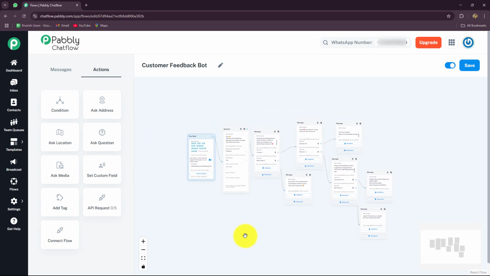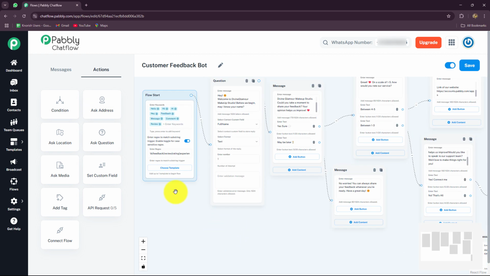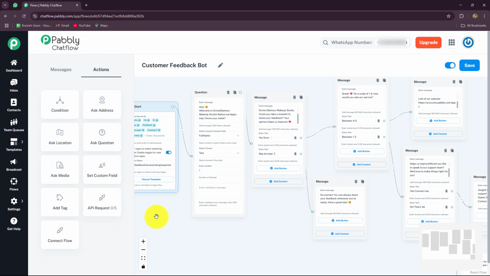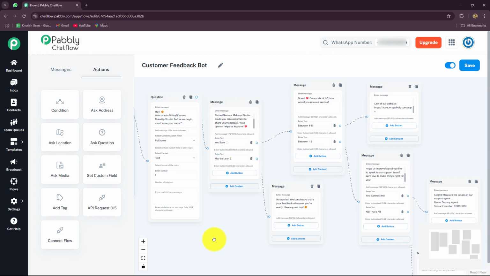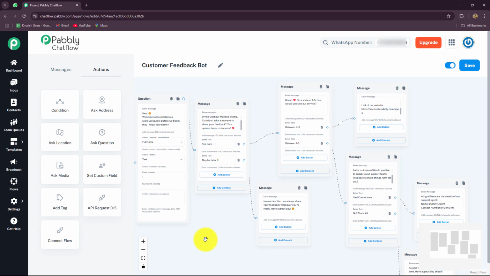Let's quickly summarize the flow we have created. First of all, I've set up my trigger, which is going to start my flow whenever I receive the keywords identified and matched with the regex. As soon as the flow starts, a welcome message will be sent to my customer, asking them for their name. When they submit their name, automatically the bot is going to ask them whether they want to share their feedback or not. If they say yes, then I'm going to ask them the rating. Also, if they say no, automatically a message will be sent to them to close the chat and we are going to say thank you to them.